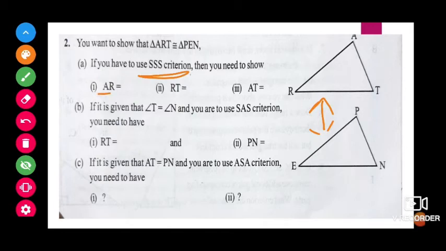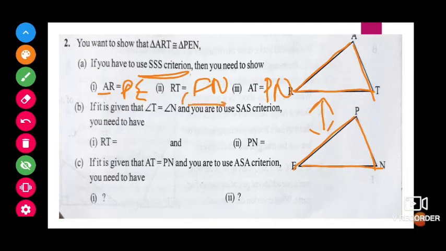Here first AR should be equal to PE. Next RT, the corresponding side is EN, so this should be equal to EN. AT should be equal to the corresponding side PN. If this is the case, then we can use the SSS criterion to say both the triangles are equal.